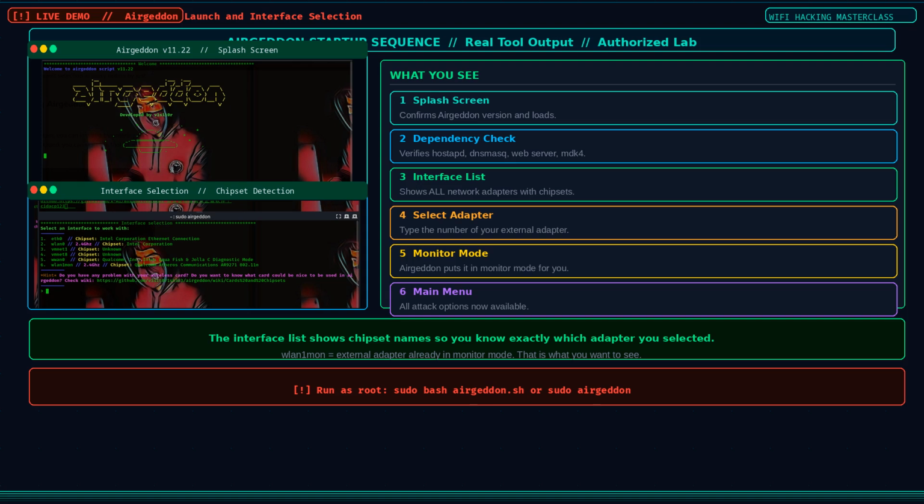This is what Airgeddon looks like when you actually launch it. The iconic splash screen loads with the tool version at the top. Then it drops straight into the dependency check, confirming that Hostapd, dnsmasq, lighttpd, and all other required components are present. If anything is missing, it tells you exactly what to install. After that comes the interface selection screen.